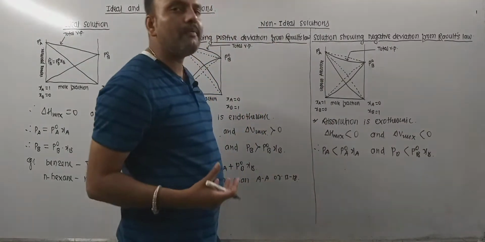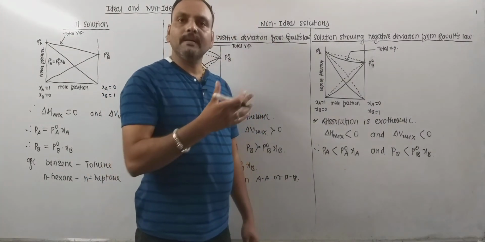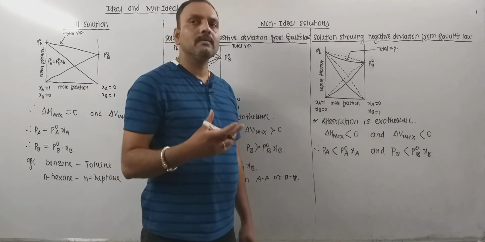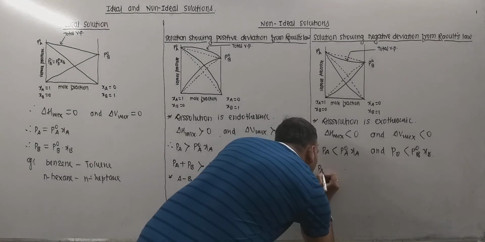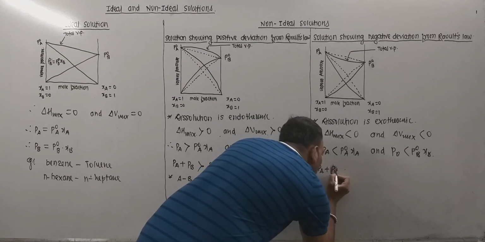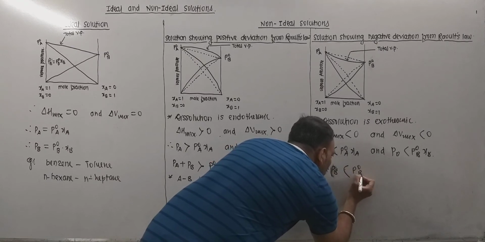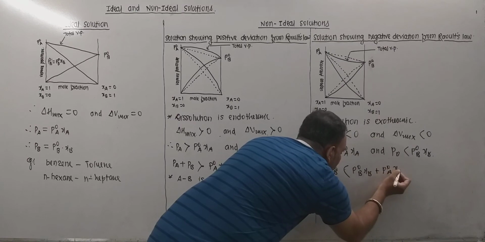Thus, the total vapor pressure of the solution is lesser than the vapor pressure of the individual components. So one can write PA plus PB is lesser than P naught B XB plus P naught A XA.